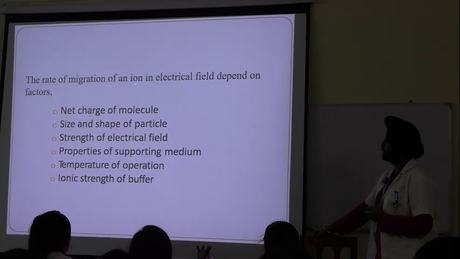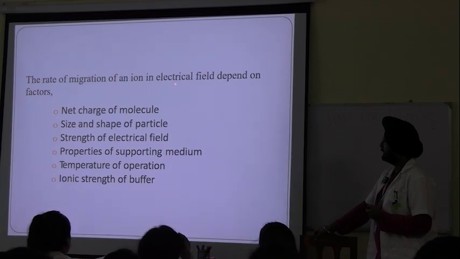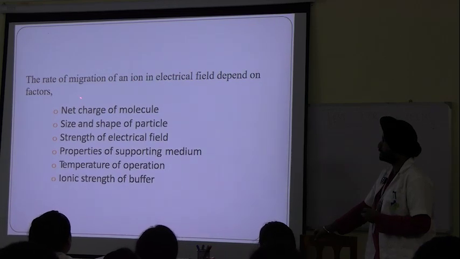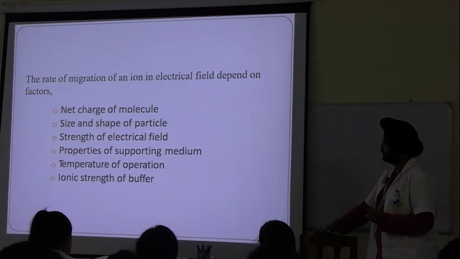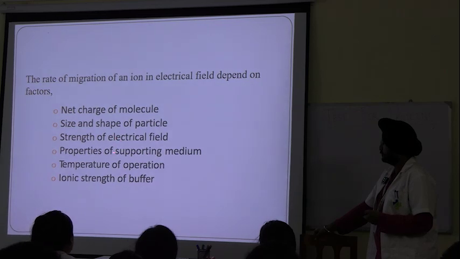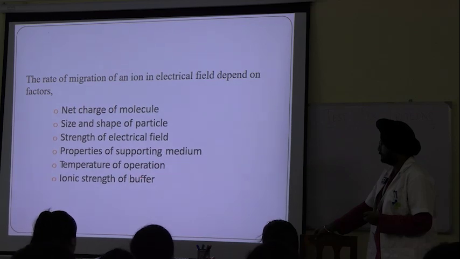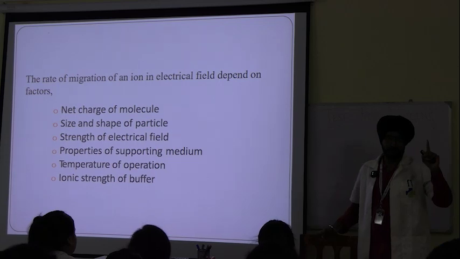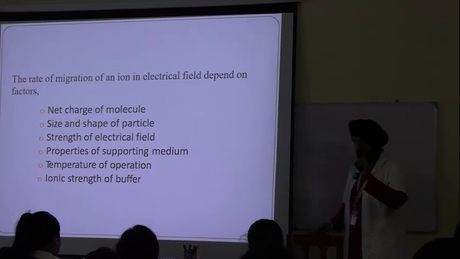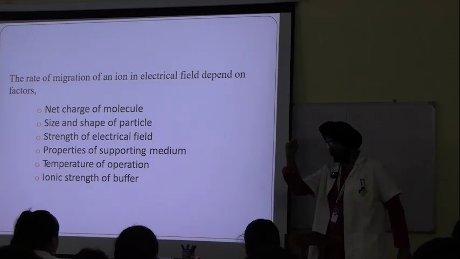The rate of migration of an ion in electric field depends on the factors. Number 1. All of these have to be remembered by heart because this is the core of electrophoresis.